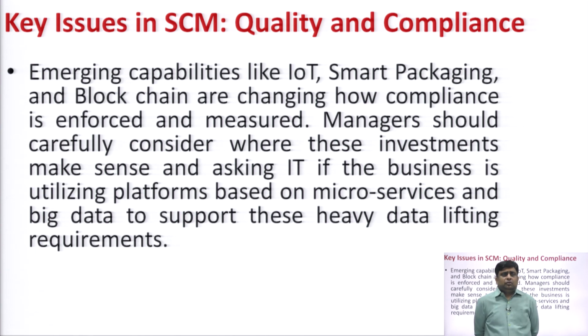All these technologies focus on increasing the quality, the compliance and the standard of the supply chain. So, these emerging capabilities work to enforce and measure the standards to follow and the quality part.